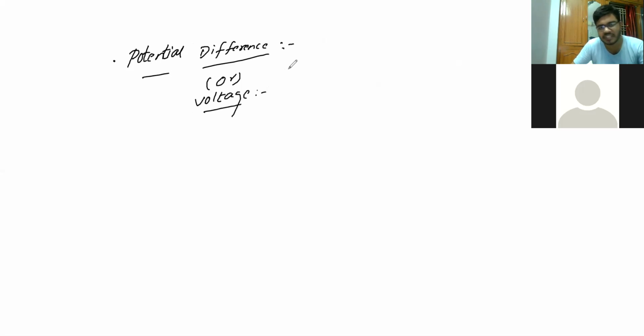So the heading is potential difference. This potential difference is nothing but your voltage. We'll discuss this. Potential difference can be defined as the amount of work done moving a positive charge from the infinity location to the particular point.